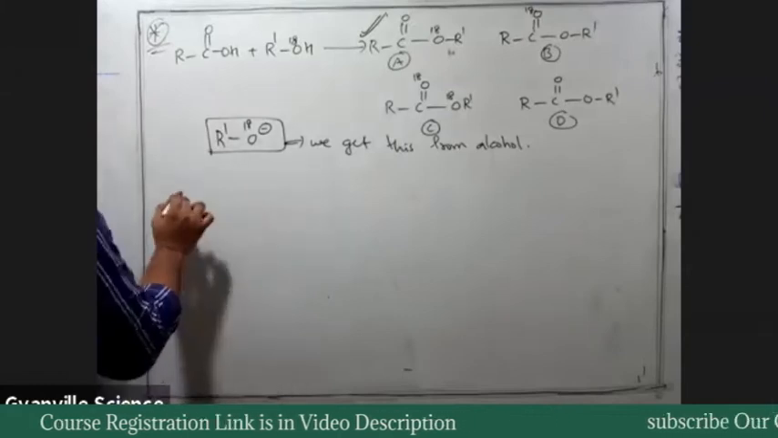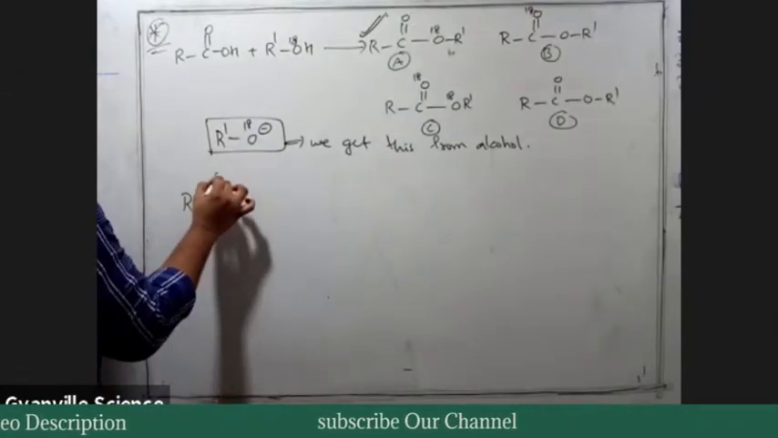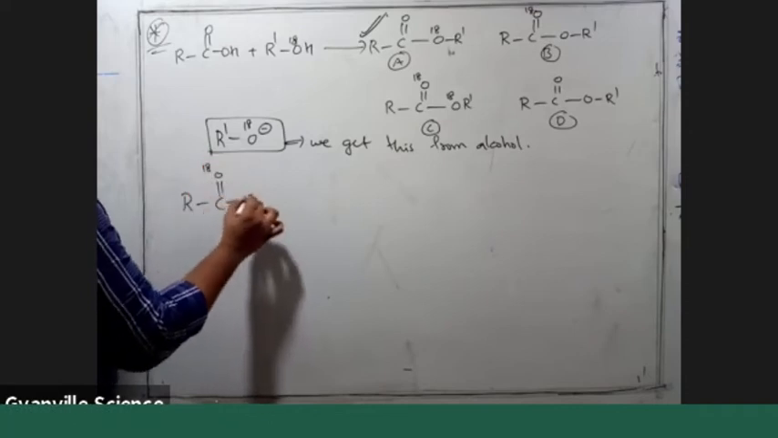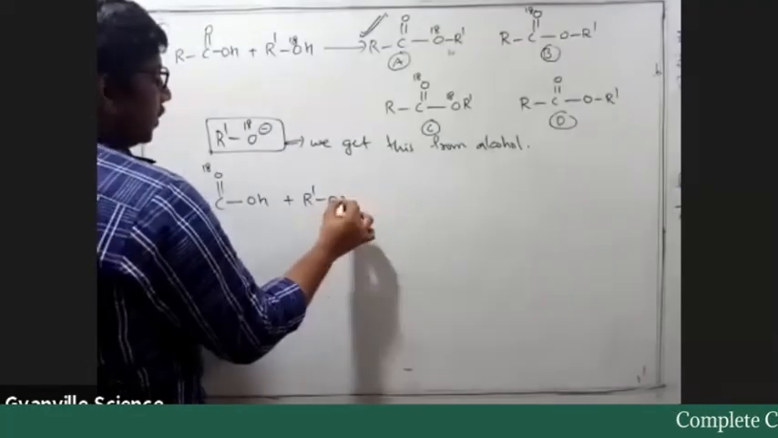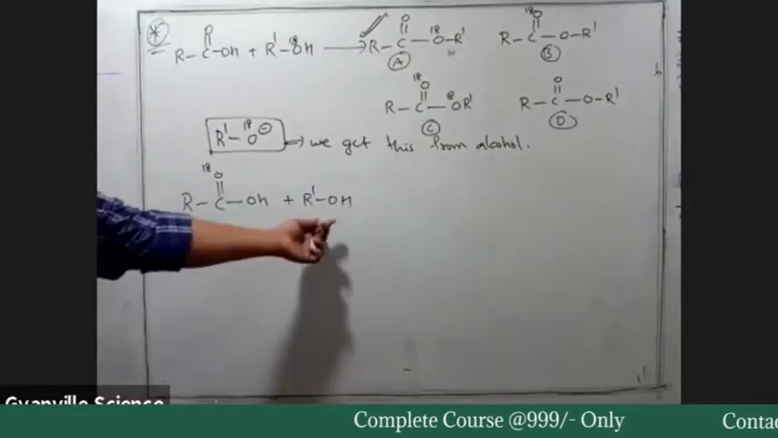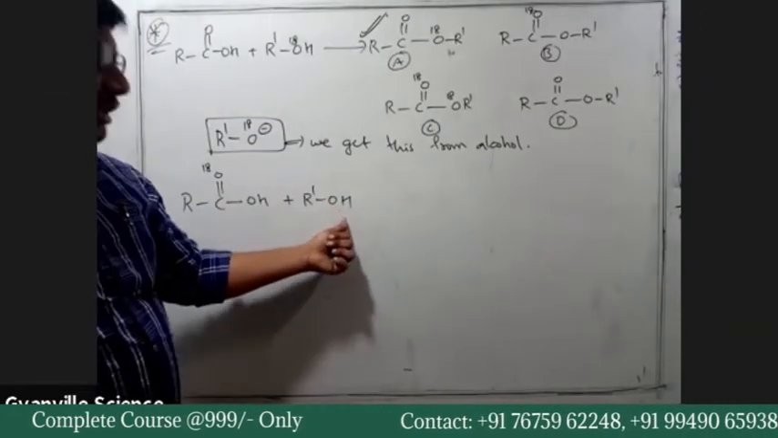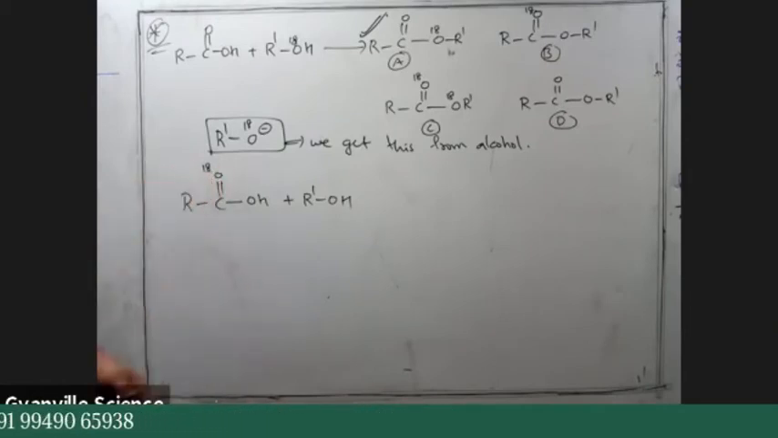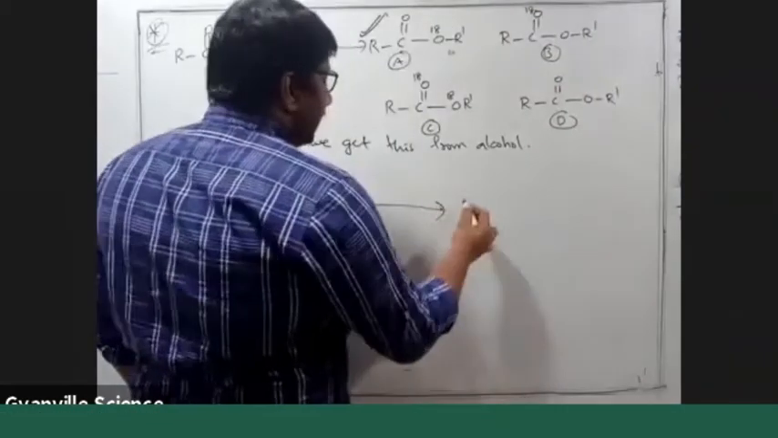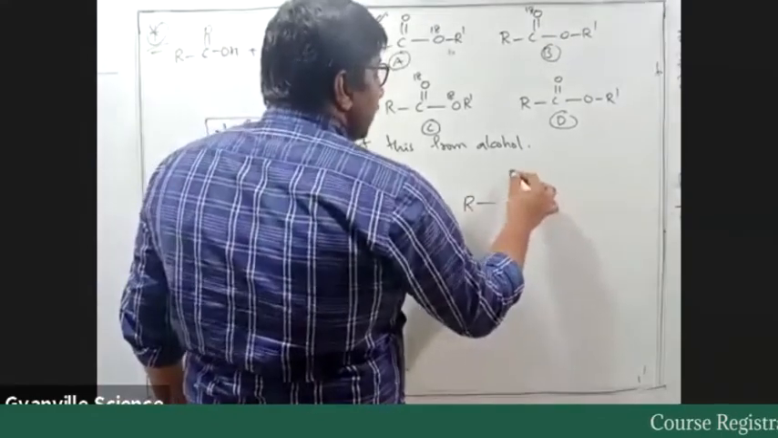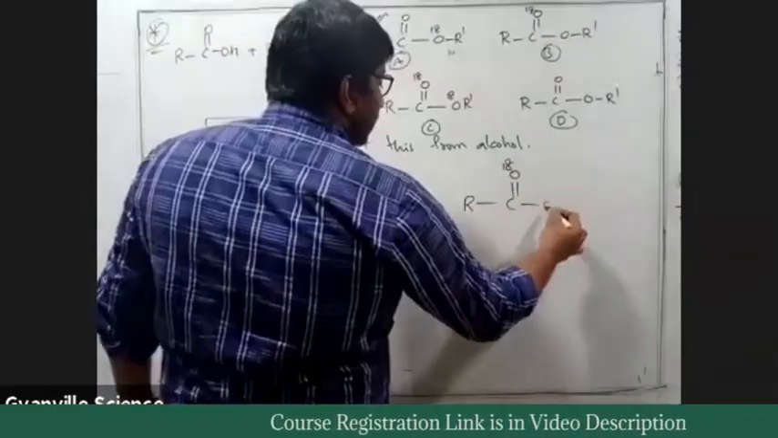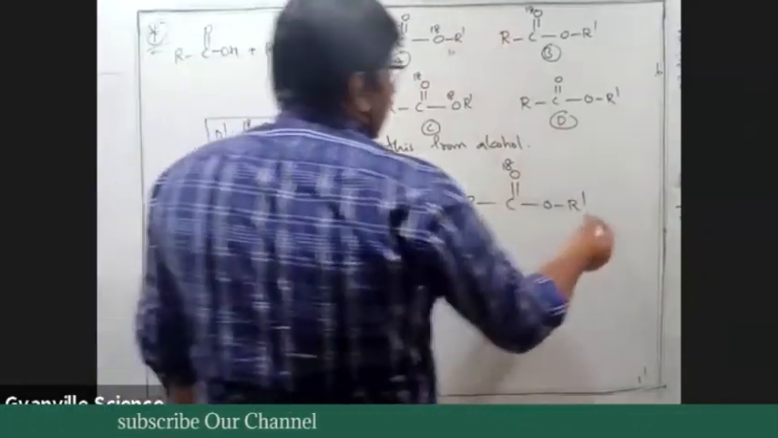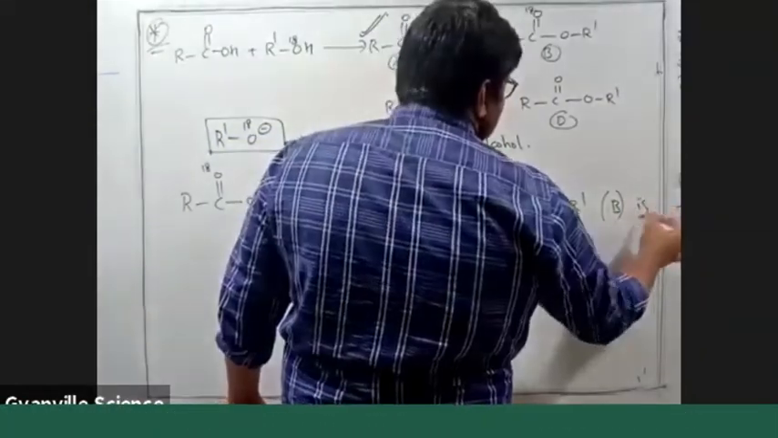Instead, if I give a reaction like this, with R dash OH where the alcohol has normal oxygen, but in the acid the C double bond group oxygen is O18, then our answer would be RC double bond O18 OR dash. That is option B. Option B should be correct.